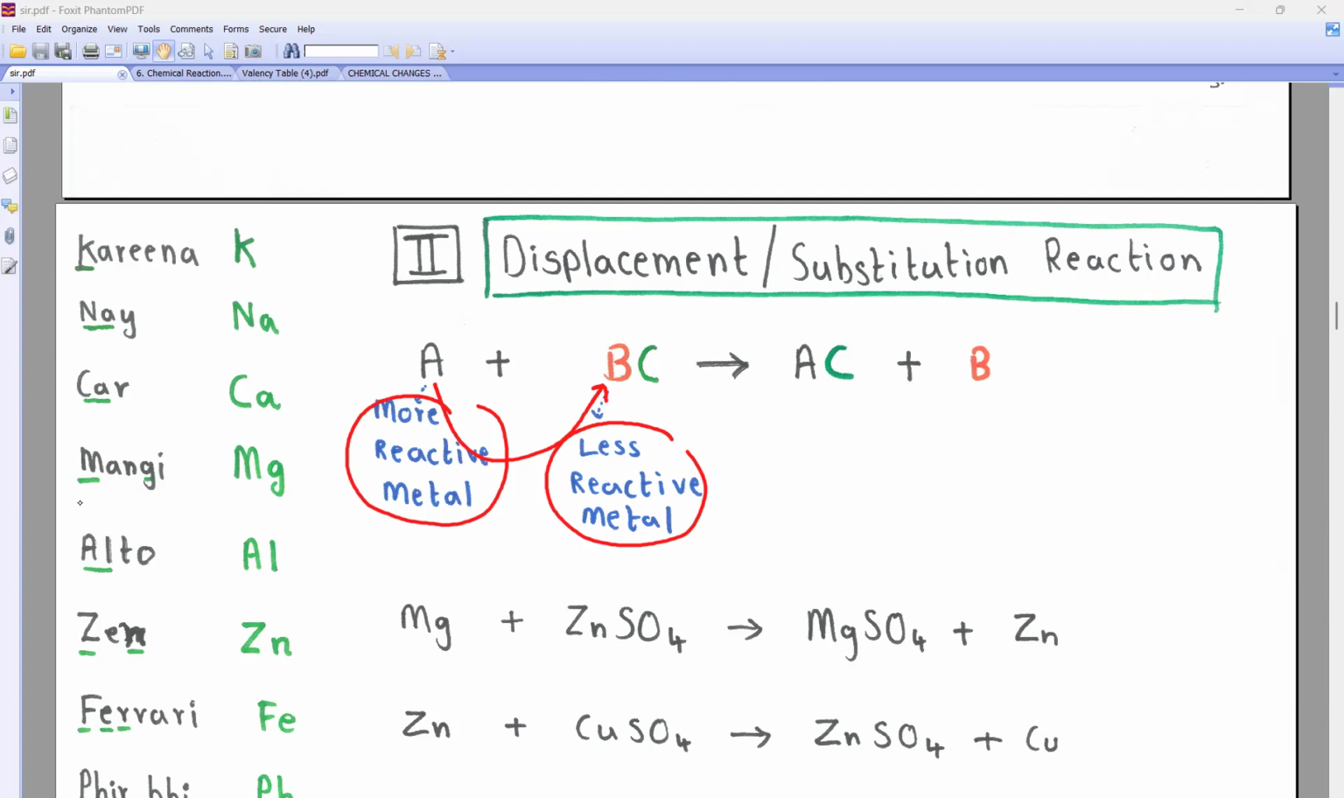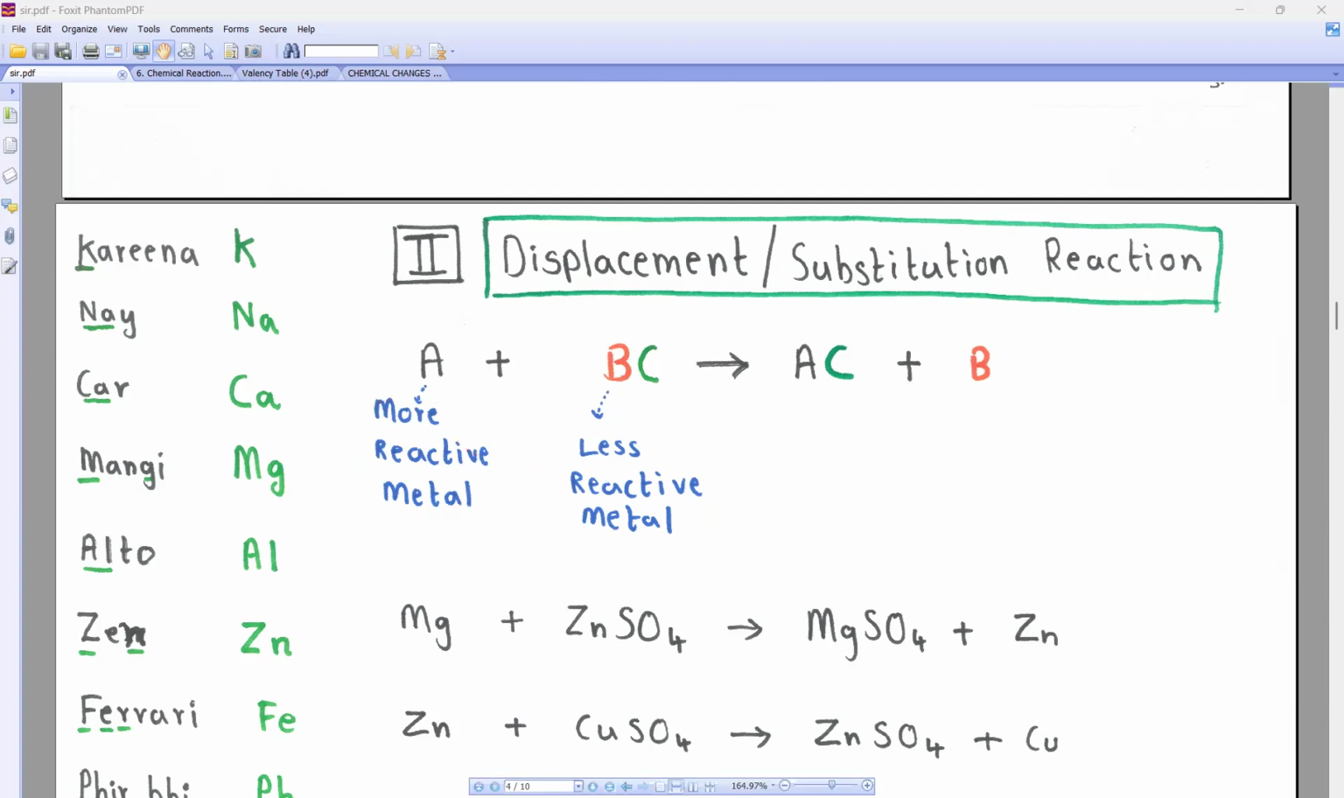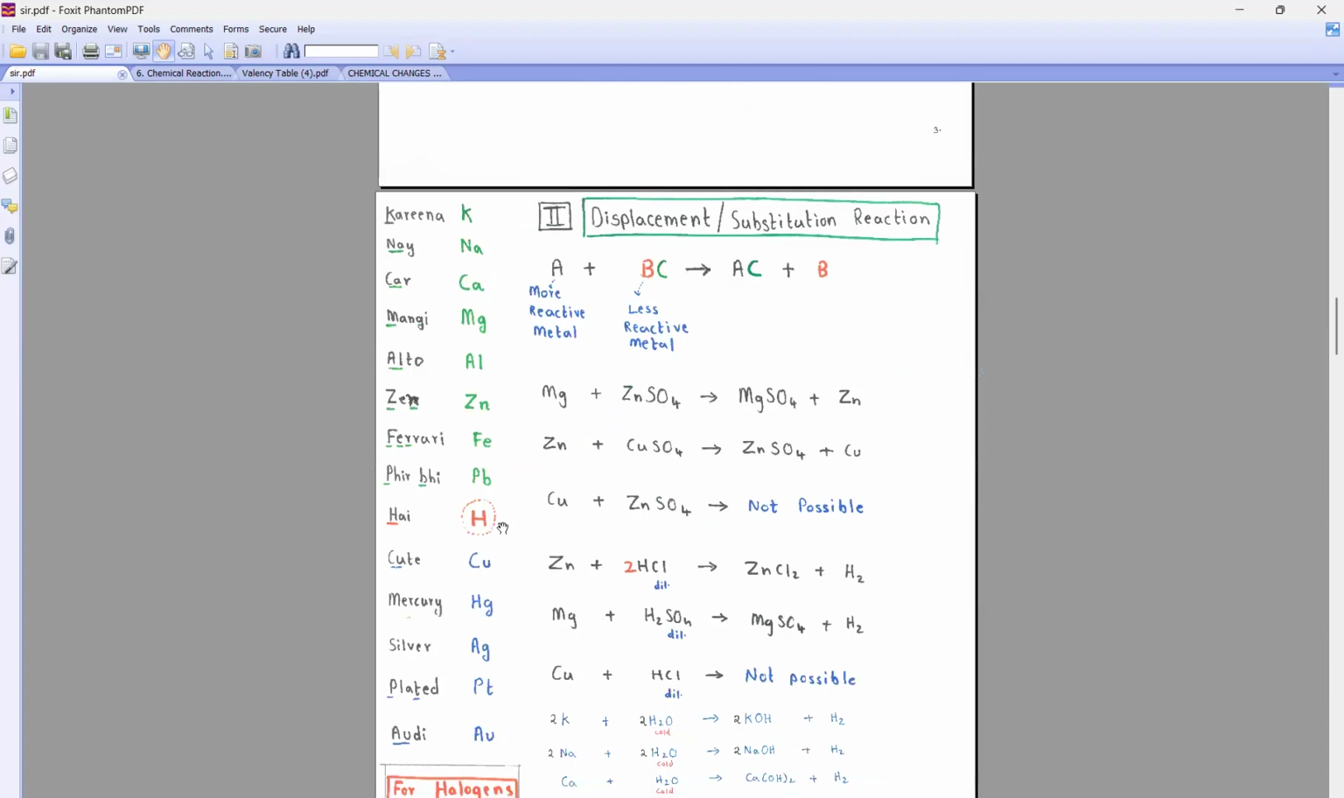I have given a series for this. Reactivity series we call it. We call it as what, beta? Page number 4 in my big notes. How to remember this reactivity series? करीना ने कार मांगी अल्टो जैन फरारी, फिर भी है क्यूट मर्क्यूरी सिल्वर प्लेटेड ऑडी. करीना ने कार मांगी अल्टो जैन फरारी, फिर भी है क्यूट मर्क्यूरी सिल्वर.